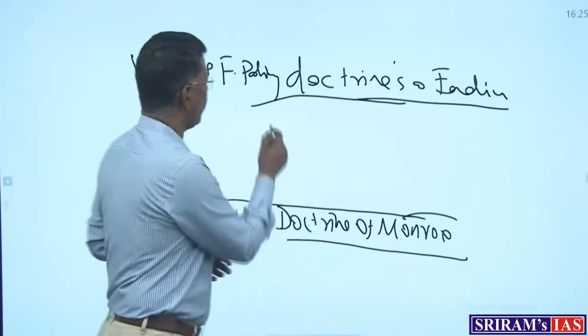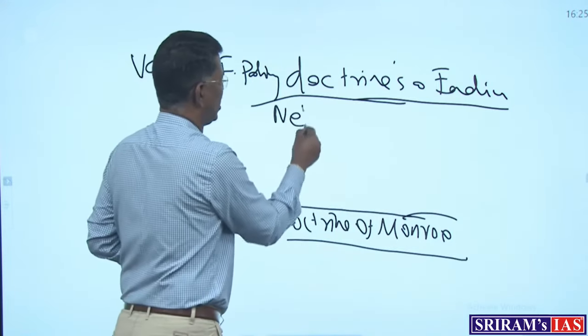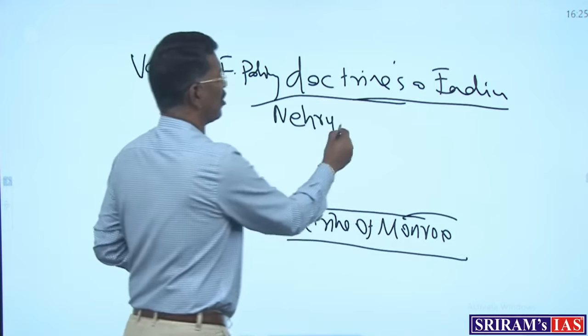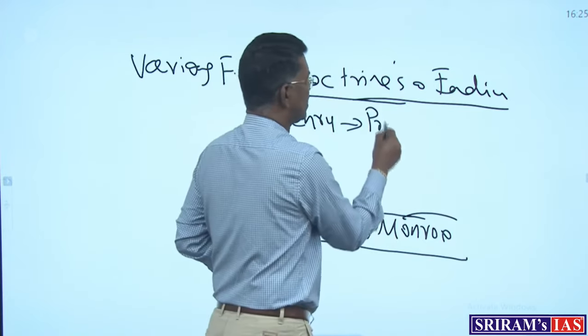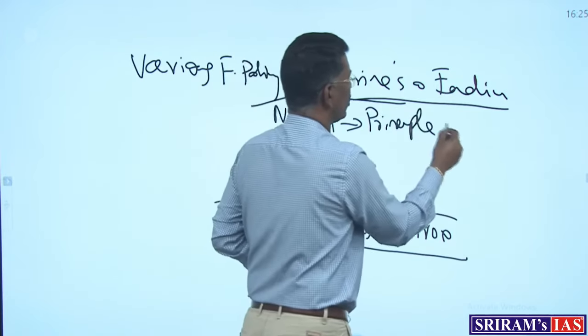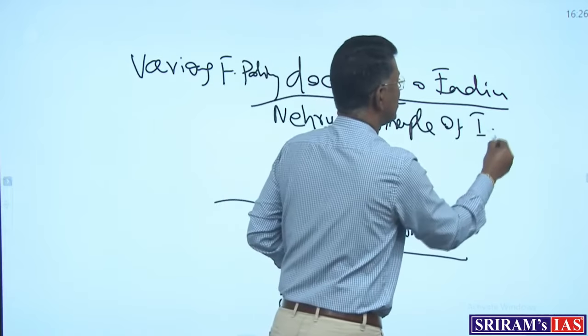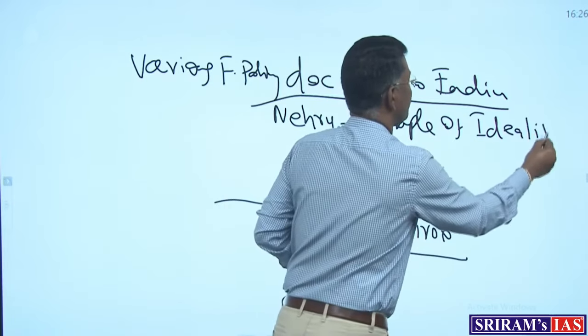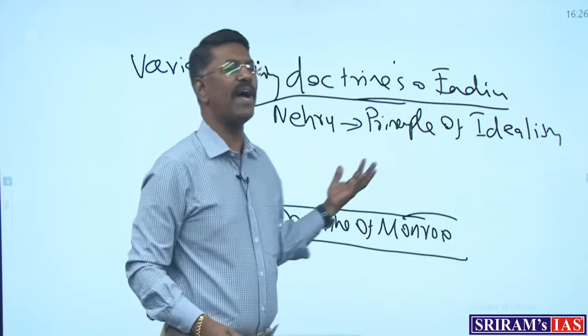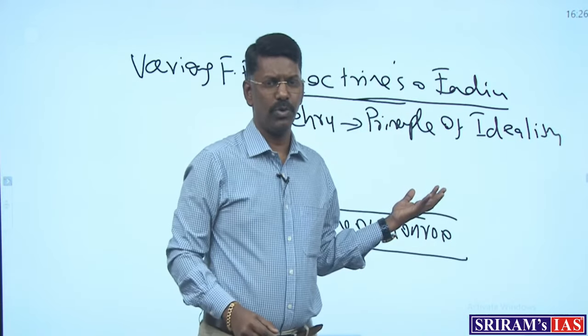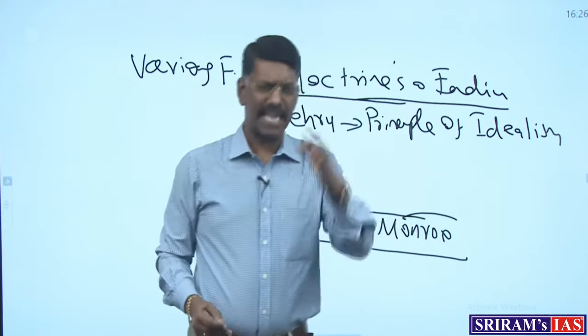From then onwards, the first Prime Minister of India, on the basis of this doctrine, created the doctrine of idealism. The doctrine of idealism was created by Nehru. It is otherwise called the big brother attitude.